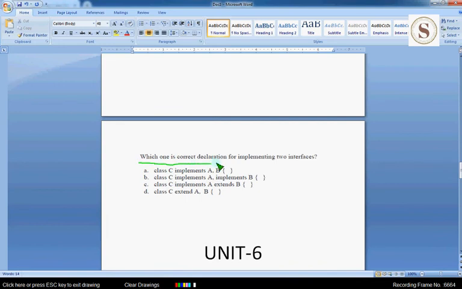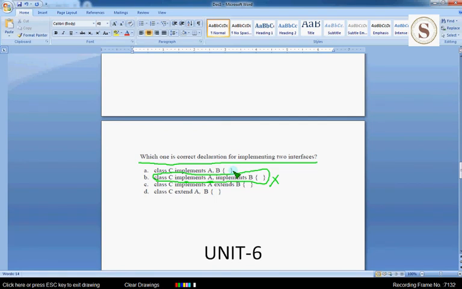Which one is correct declaration for implementing two interfaces? Friends, if we see option B, it is given syntax class C implements A comma implements the B, but this type of syntax is not at all exist in Java, so this is wrong. And coming on to option A, class C implements A comma B,